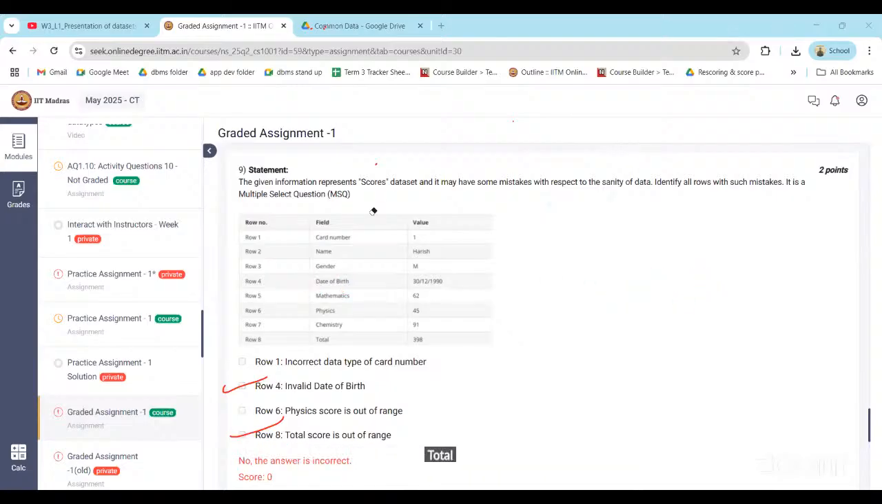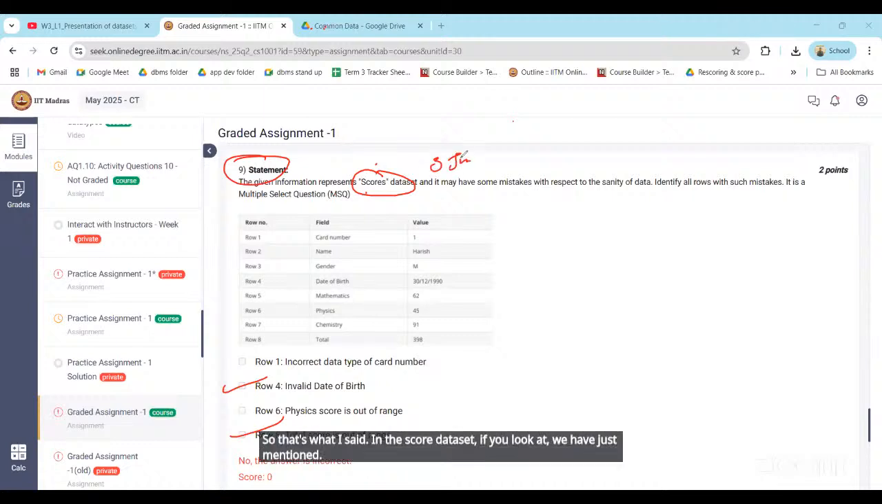Sir, I have a doubt. In question number 9, how is invalid date of birth a correct option? So that's what I said. In the scores data set, if you look, we have just mentioned the day and the month. That's it.